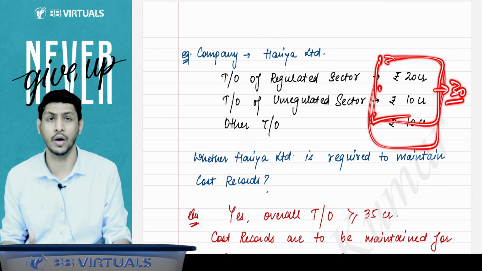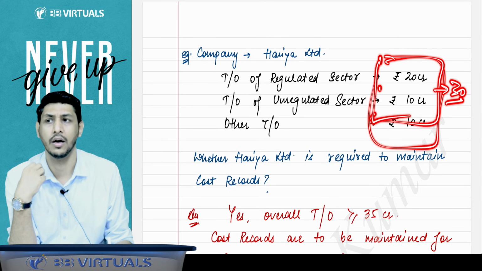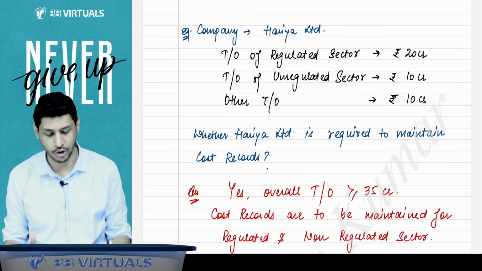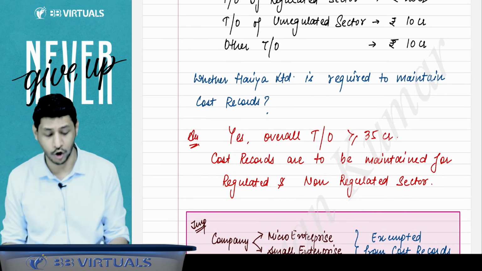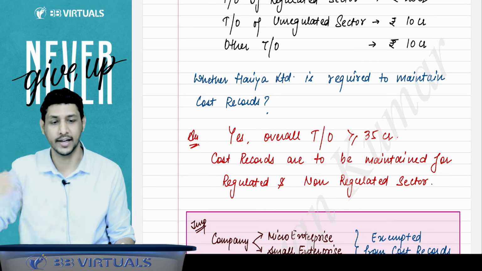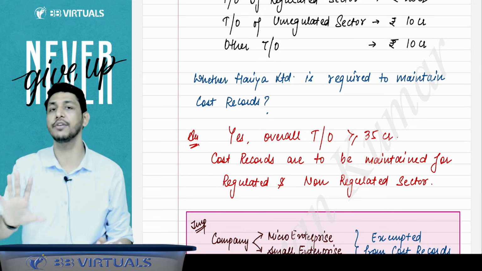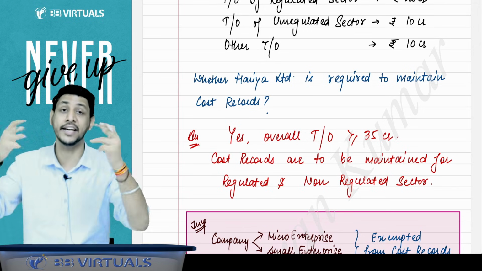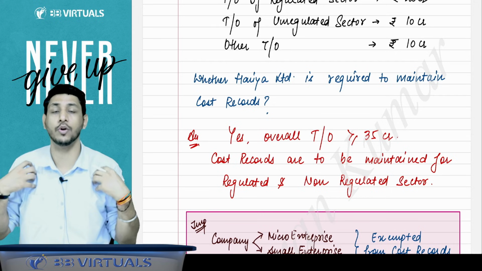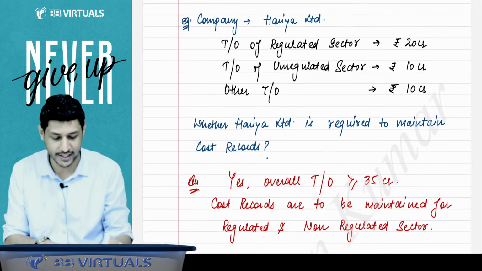Then you would not be required to prepare the cost record. So here, is the company required to prepare the cost record or not? Yes, the company is required to prepare the cost record, because the turnover is equal to or more than 35 crore. You have to check overall turnover. Whatever the turnover, your company's turnover is to be checked. We do not exclude any activity; any turnover your company is getting will be counted. But yes, now your company will be required to maintain the cost record, but for what activities you have to maintain the record, that is the regulated sector and unregulated sector.